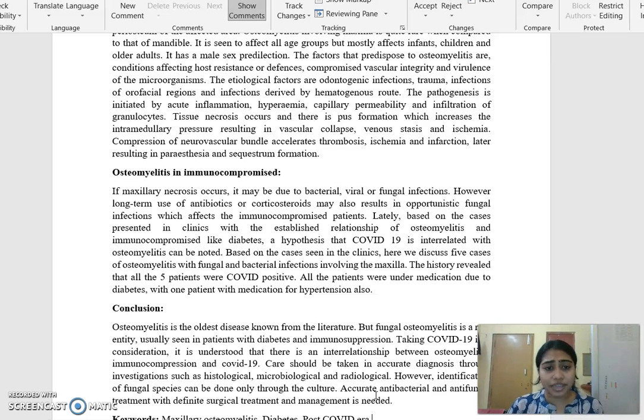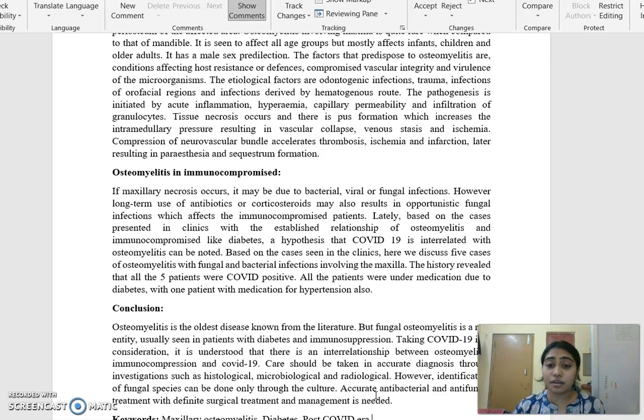Lately, based on the cases presented in clinics with established relationship of osteomyelitis and immunocompromised states like diabetes, the hypothesis that COVID-19 is interrelated with osteomyelitis can also be noted. Based on the cases seen in the clinics, here we discuss 5 cases of osteomyelitis with fungal and bacterial infections involving the maxilla. The history revealed that all the 5 patients were COVID positive.